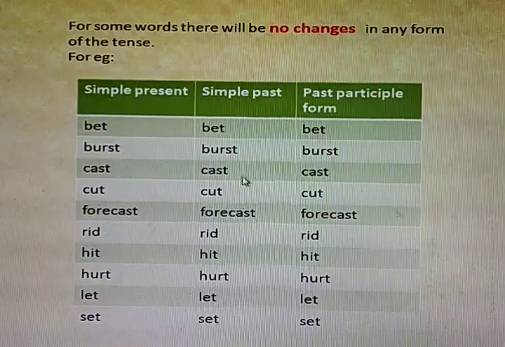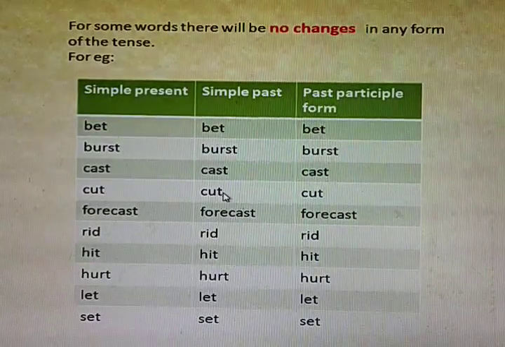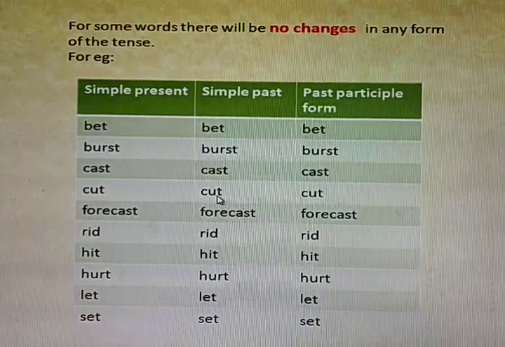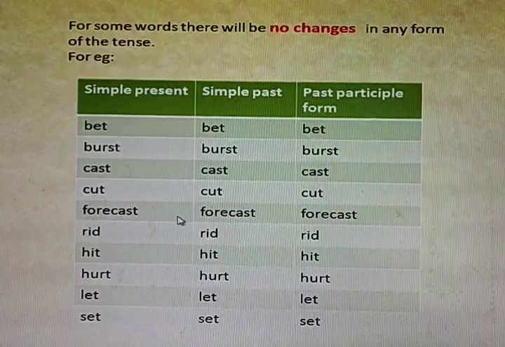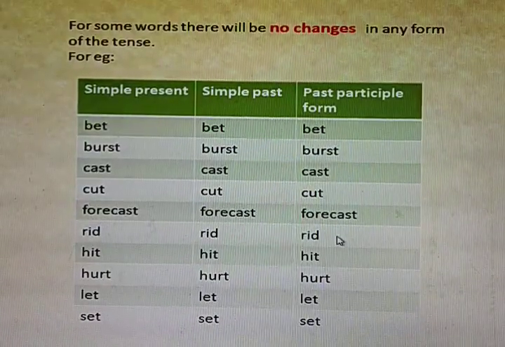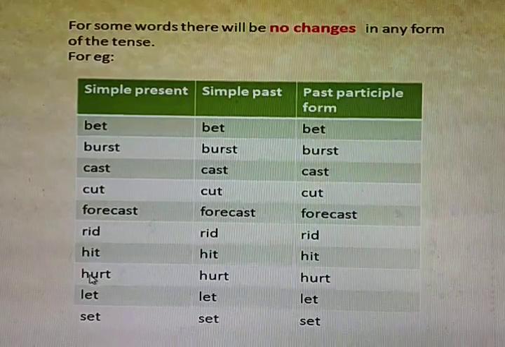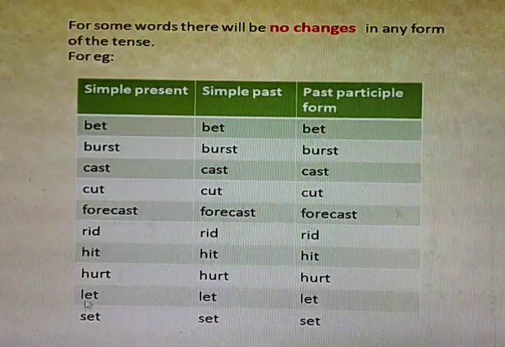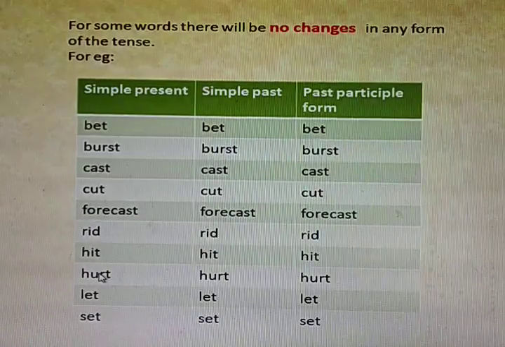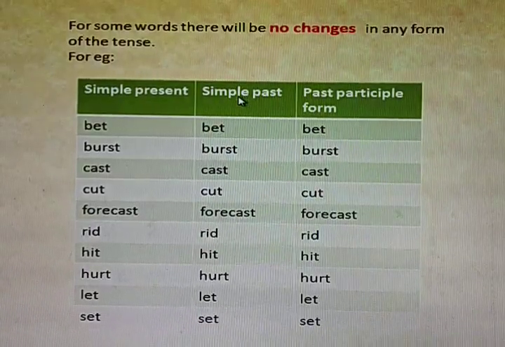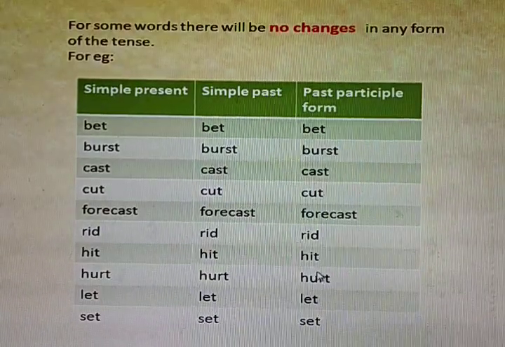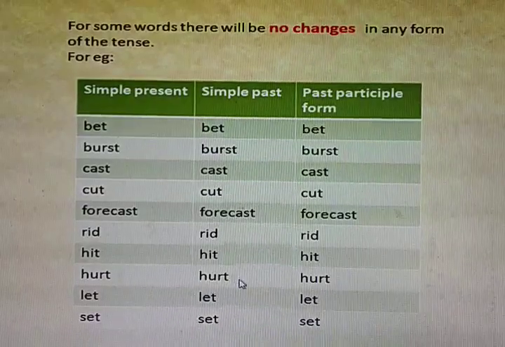For some words, if we add ed it becomes past tense, but you should not add it here; cutted is a wrong form. So forecast, forecast, forecast. Rid, rid, rid. Like this, hit, hurt, let, set. All these words do not undergo any changes either in the simple past tense or the past participle form. So these are the verbs.